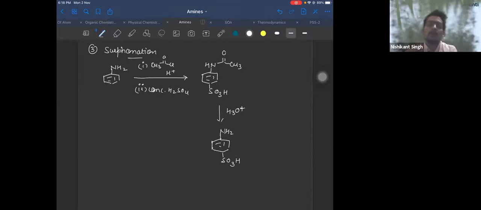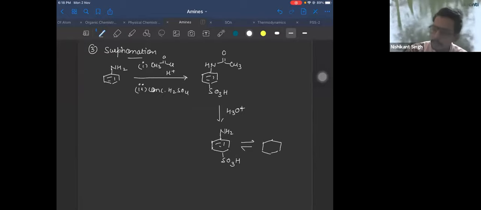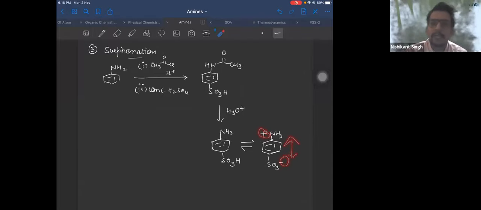Answer is no. It is acidic group. It is basic group. So it will lose H plus, which will be taken by this lone pair. So it will transfer a proton to NH2. So it will exist in Zwitter ion form. The bio people will be knowing this better. So NH2 takes H plus from SO3H, right? Donate lone pair to H plus, you can say that. And this will be SO3 minus. So you'll get a dipolar ion, positive and negative dipole, right? This dipolar ion is known as Zwitter ion.